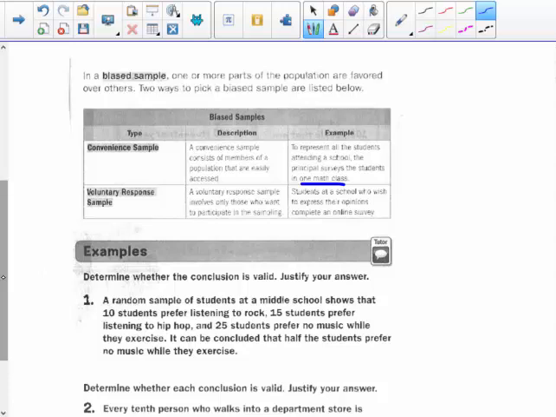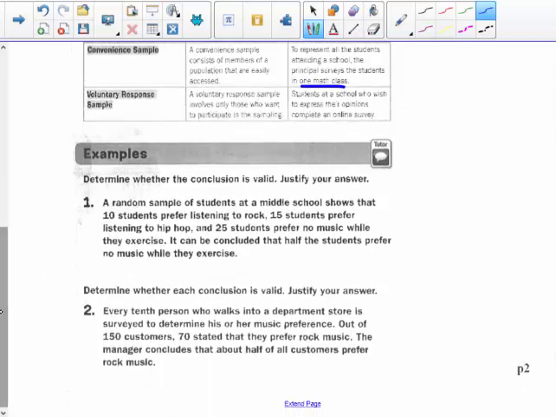So, or it could be students at school who wish to express their opinions only to complete an online survey about having ice cream every day on the lunch menu as a thing that you get. People who like ice cream are going to answer that survey. So you could have a biased survey result if you have a biased sampling way or a biased question. So you got to be very careful with your method of sampling.